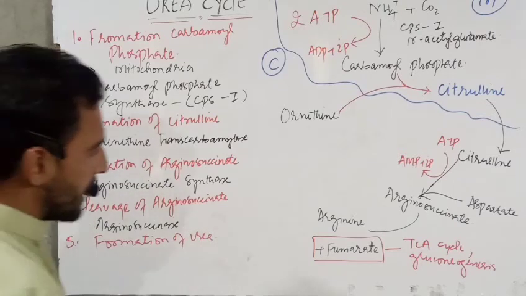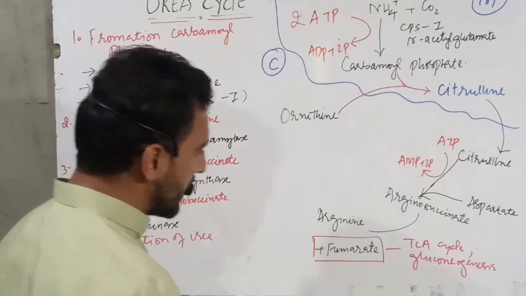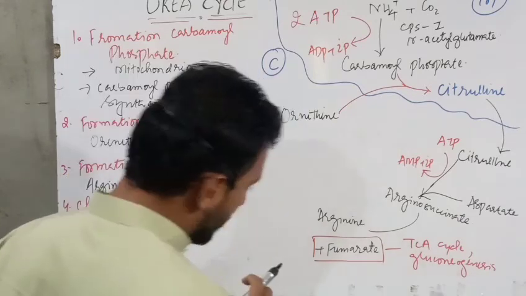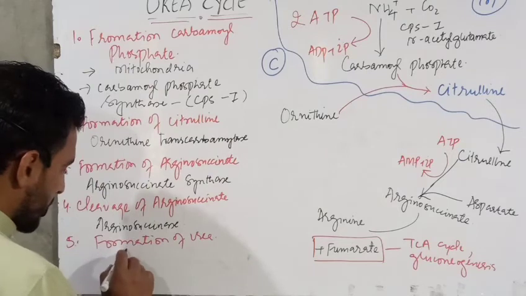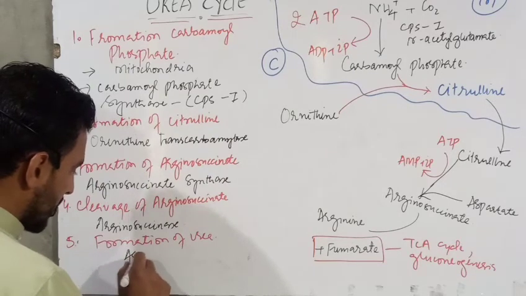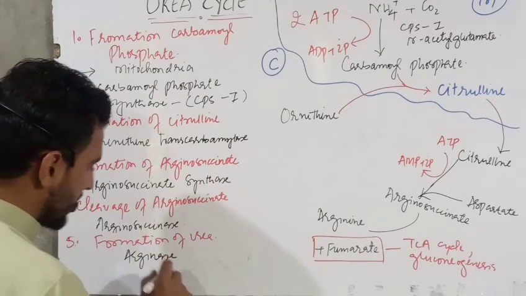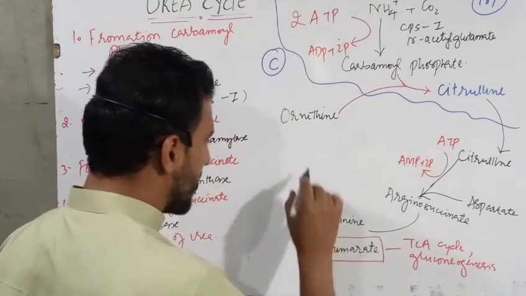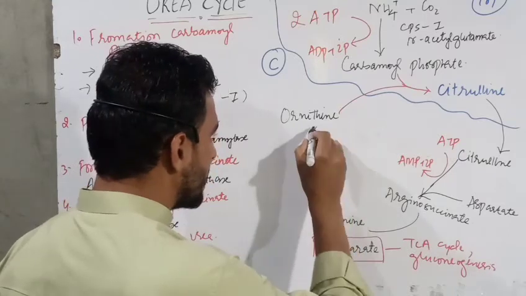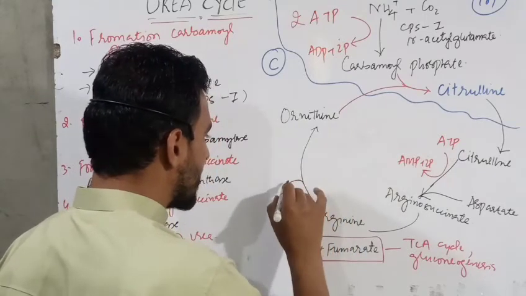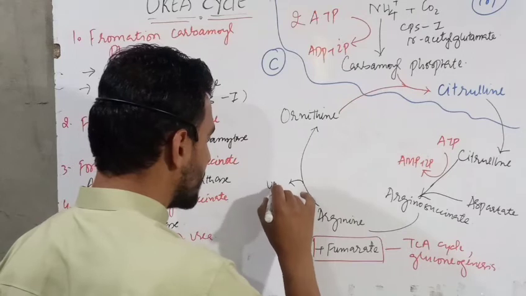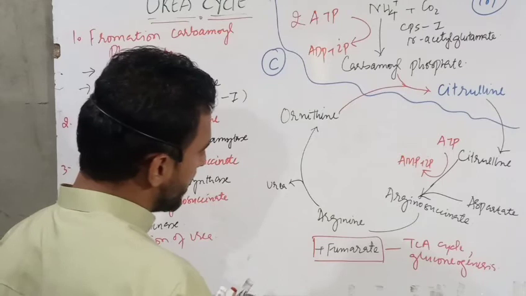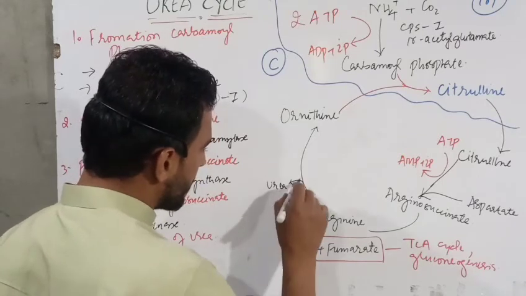This urea is produced from the arginine that is produced. The enzyme here is arginase, and this reaction is also a cleavage reaction, and two products are formed. Number 1 is ornithine, and the next is urea. These are the two products which are formed from the arginine.